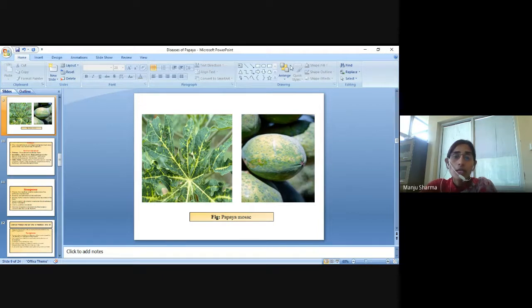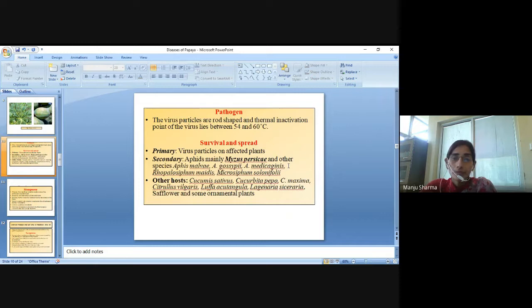Basically these kinds of spots will be there. The virus particles are rod shaped and the thermal inactivation point of the virus lies between 54 and 60 degrees centigrade.